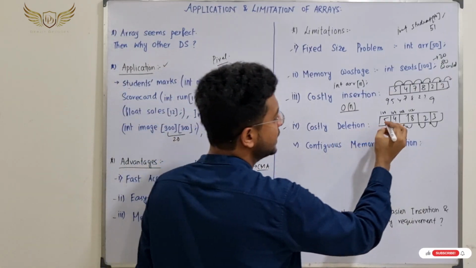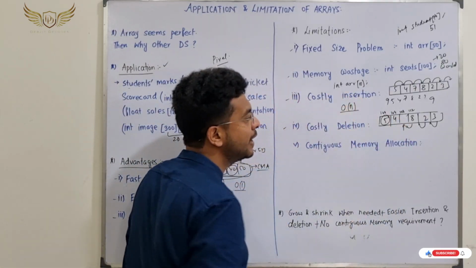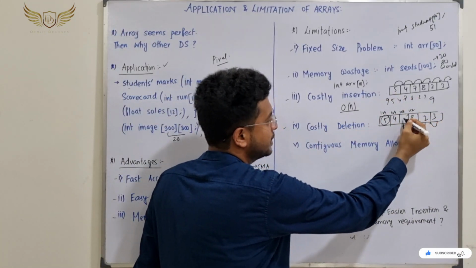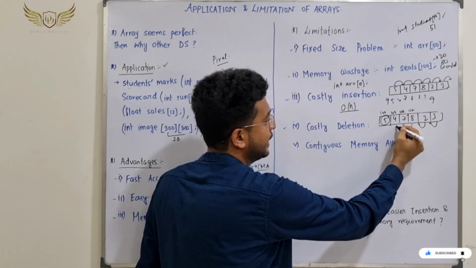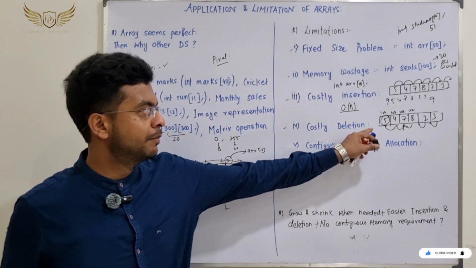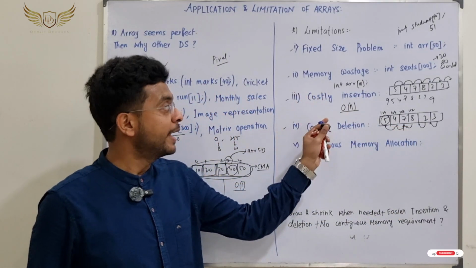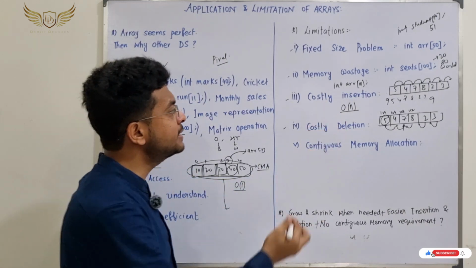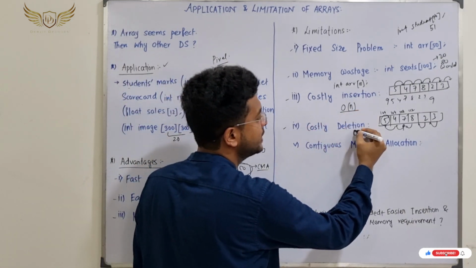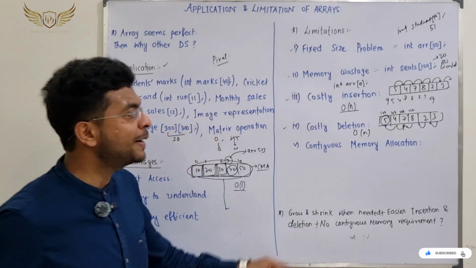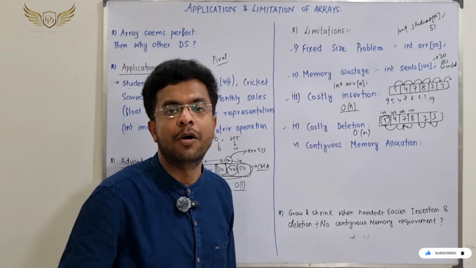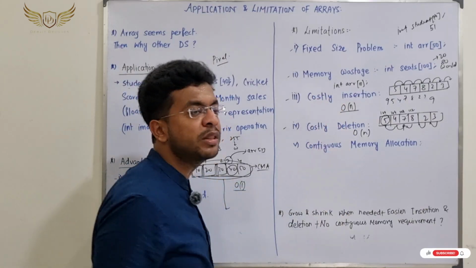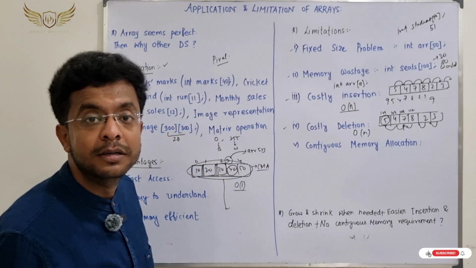Right? So what is the worst case scenario? When we delete the first element. In that case, all the elements need to be shifted one place. 4 will come here because 5 will be removed. So again, in case of deletion, how many shifts are needed in the worst case? n shifts are needed. So the time complexity becomes again order of n. So this particular deletion again becomes a costly operation. Correct? So insertion and deletion are both costly operations.